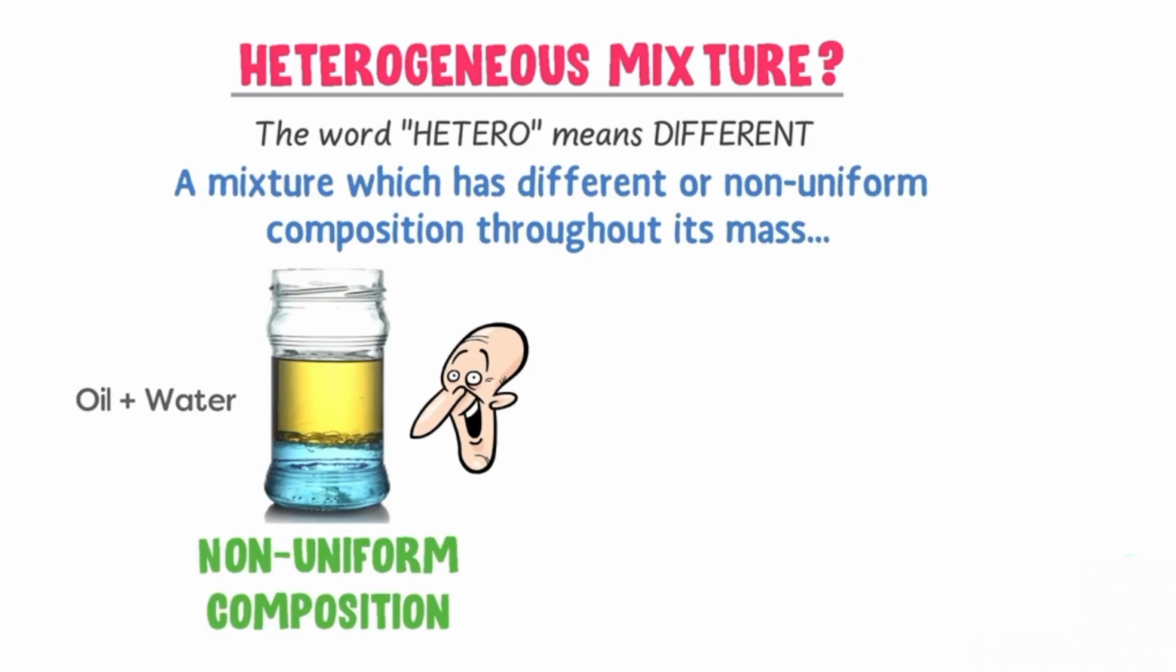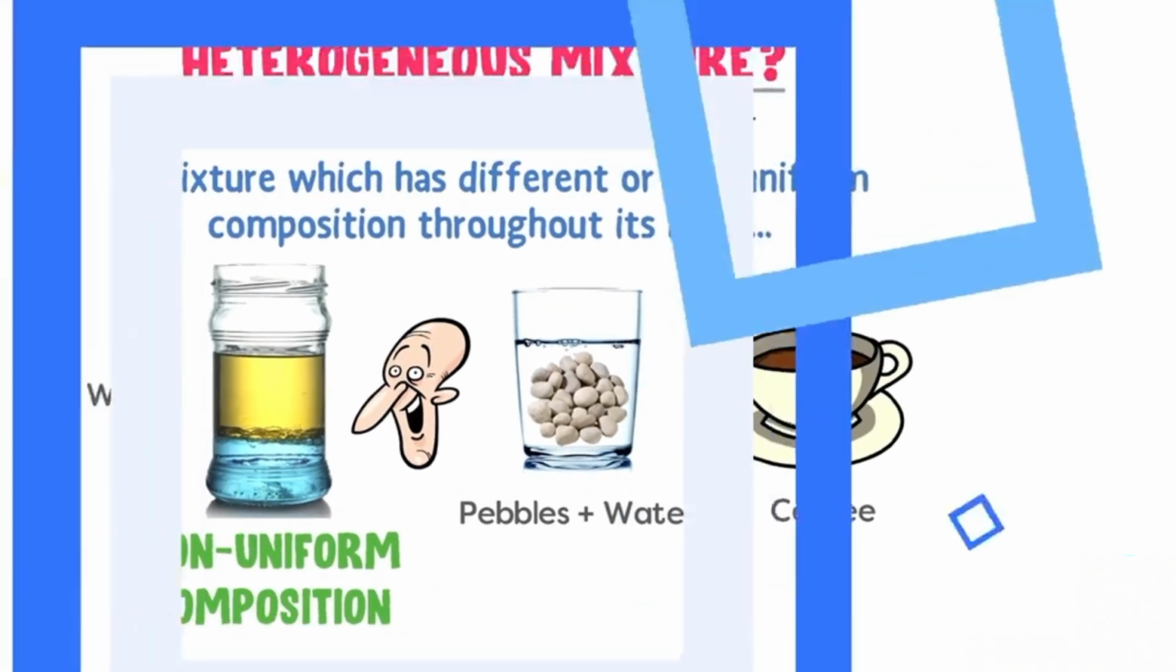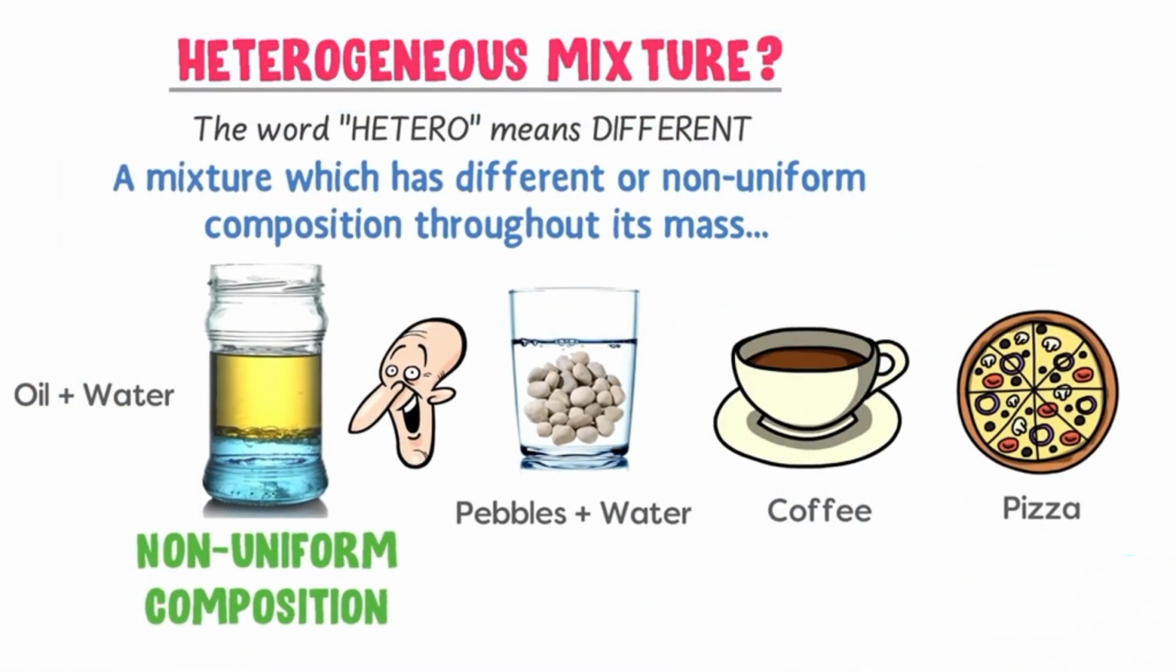Some other examples of heterogeneous mixture are small pebbles in the water, coffee, pizza, etc. These all mixtures are heterogeneous mixtures because they all have different compositions or non-uniform compositions.